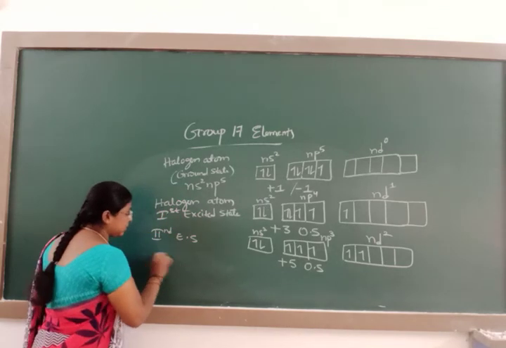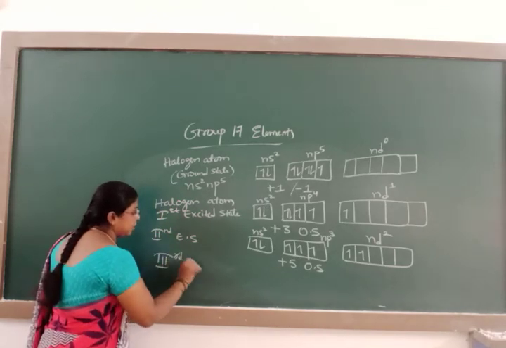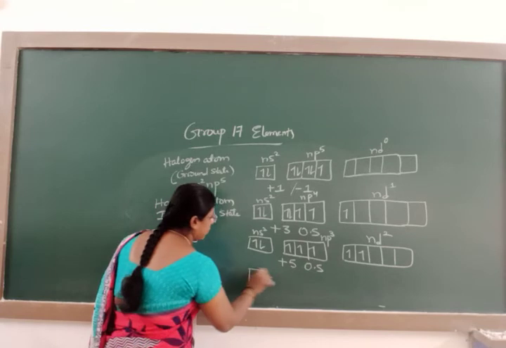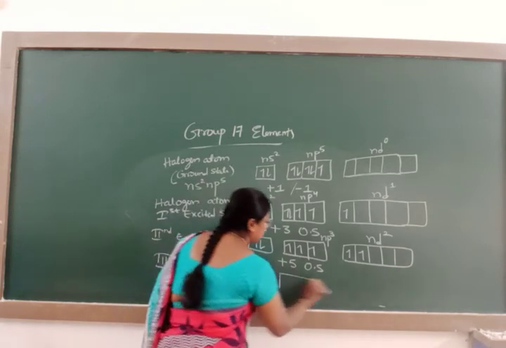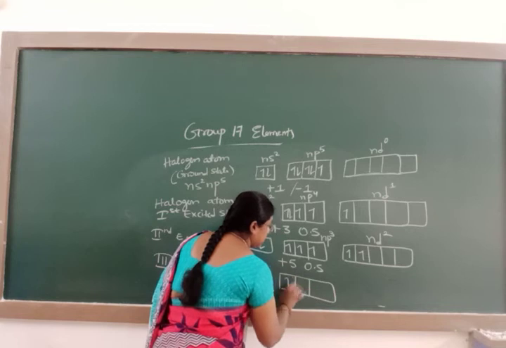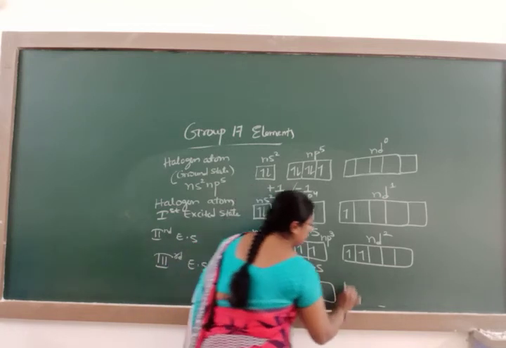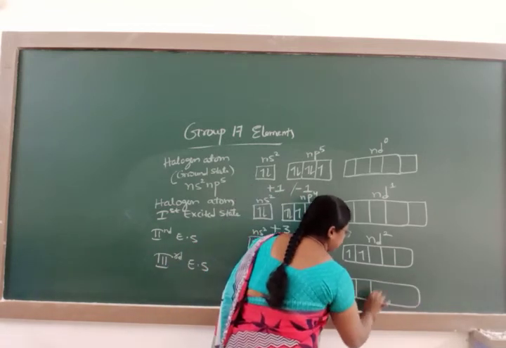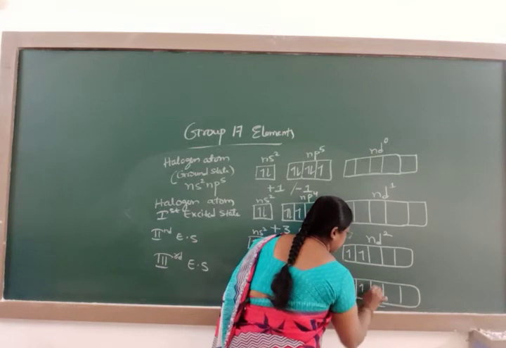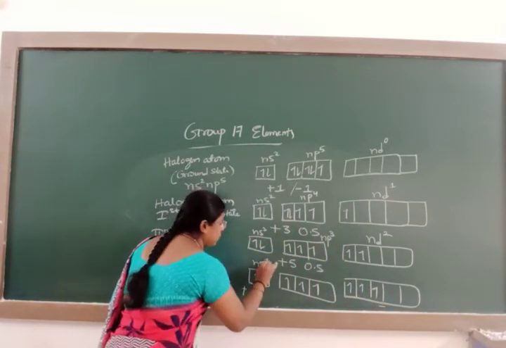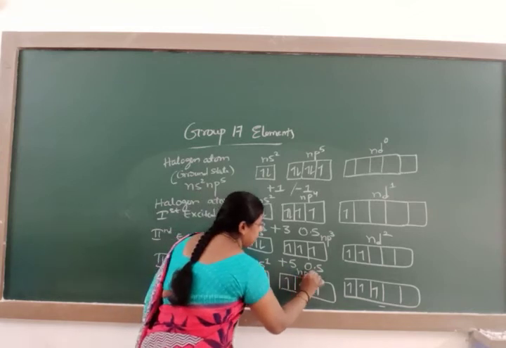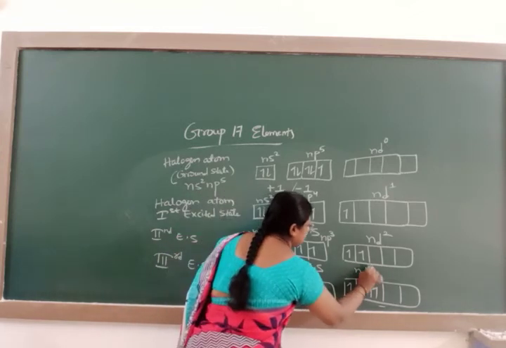Similarly, in the third excited state, the halogen atom, 1 electron from ns jumps to the vacant d orbital and it will form here ns1, np3, nd3.